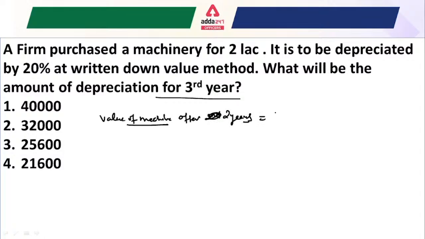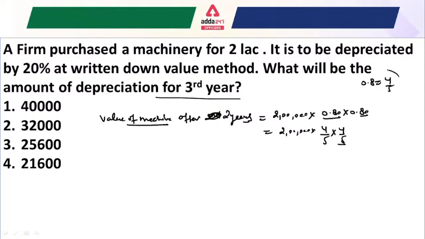That value is 2 lakh multiplied by 0.80 and 0.80, which is 80%. You can also write this as 4 by 5 and 4 by 5, because 0.8 can also be written as 4 by 5, isn't it? Now the calculation is very easy, and you can solve it and get the value. What will be the value here?